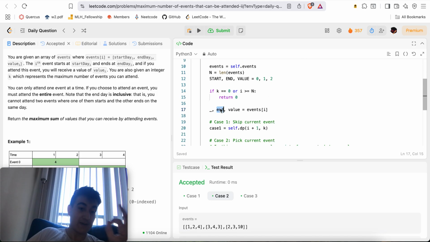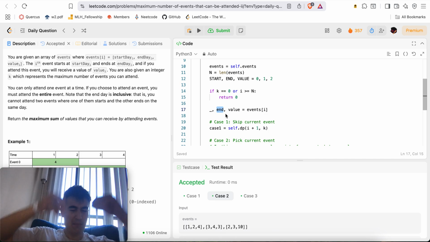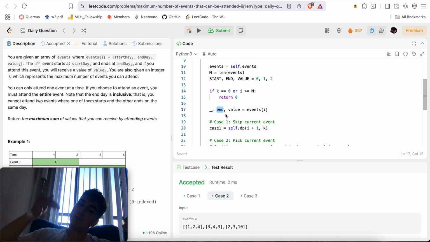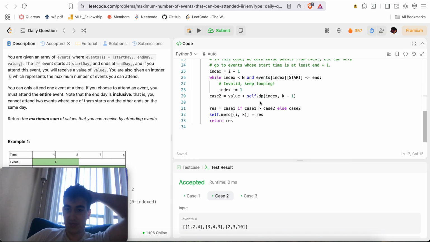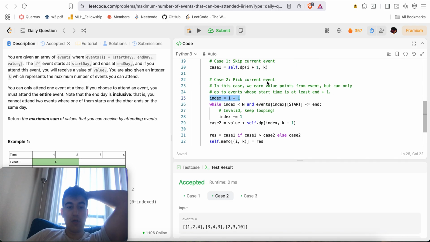But now I can only have intervals whose start value is greater than the current interval's end value, because I'm picking the current interval. So I can only pick things that are after this interval's end, right? I must invest the current time inside of the current event until that event is over, and only then can I start adding events. So I can only consider events whose start time is greater than this current interval's end time. So the earliest possible interval that I could do is the one at index i plus 1.